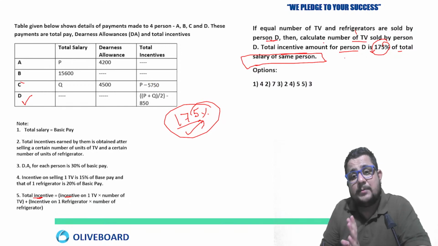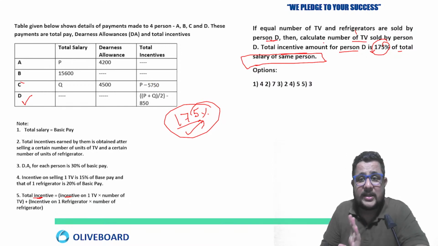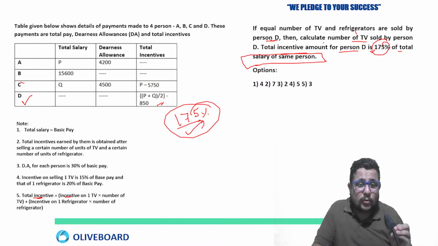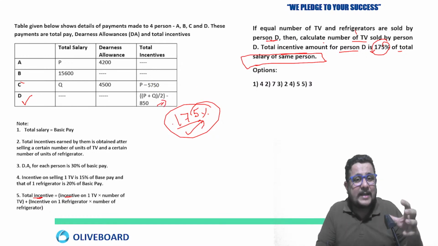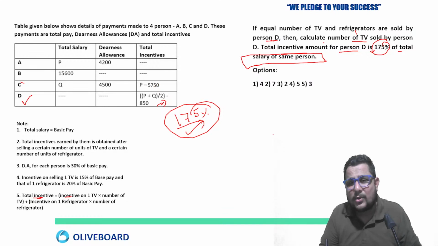Calculate the number of TVs sold by person D. That's what they are asking. For that you need this total incentive. What smart approach are you going to use in this? They are asking the number of TVs, right?